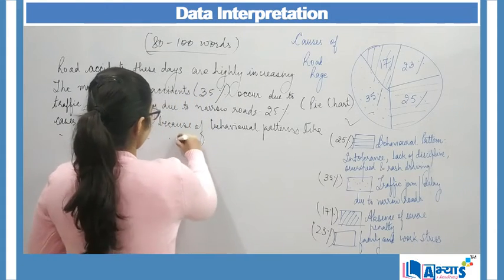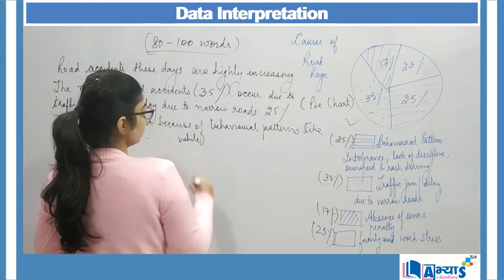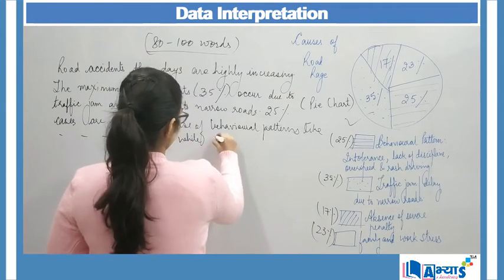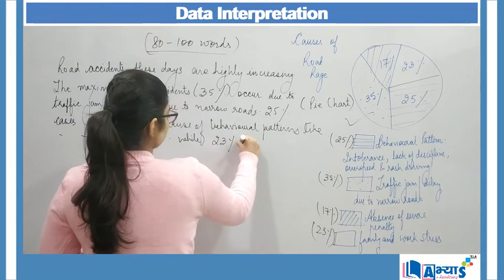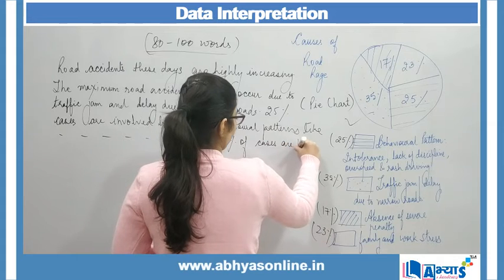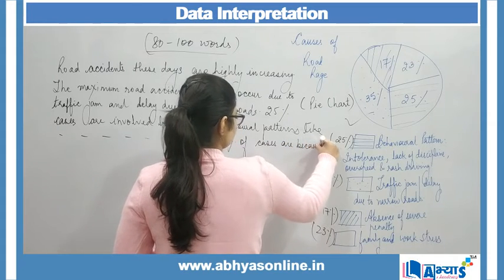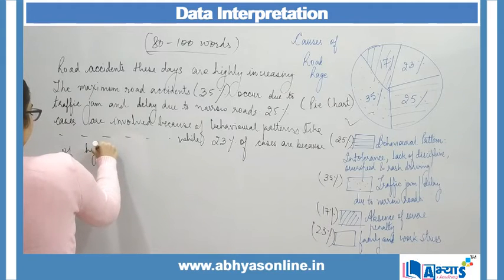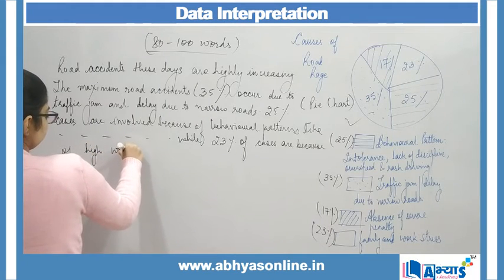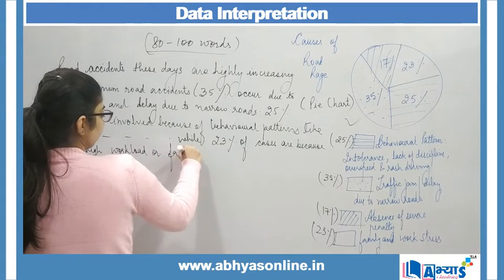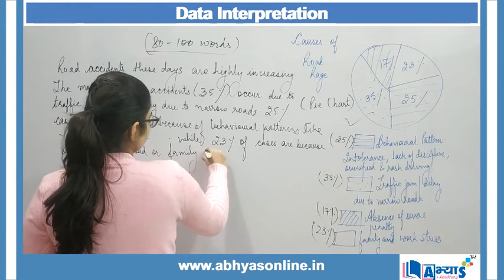So I will say, while after 25 comes 23: 23% of cases are because of high workload or family related stress.